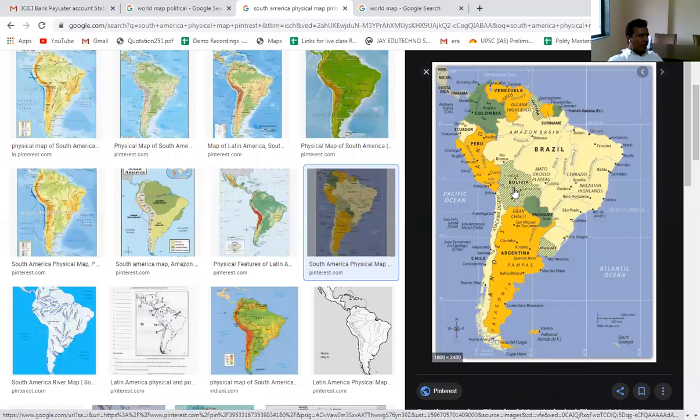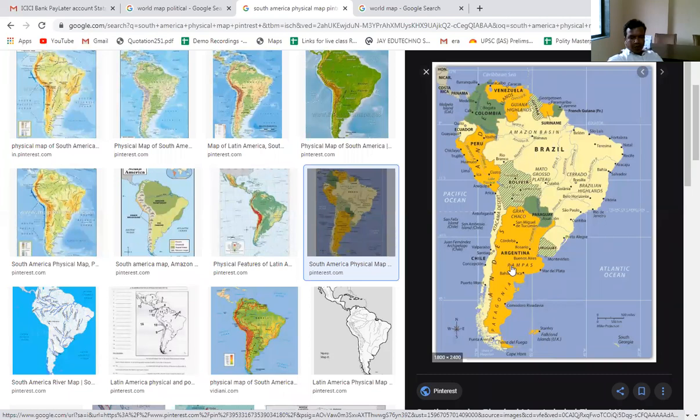So what is the difference between cold deserts and hot deserts? That we will be discussing when we discuss the world climatic regions. Fine. So here we have Argentina. Can you check it out? Here Argentina is a country, and in Argentina we see there is one island. These are called the Falkland Islands.